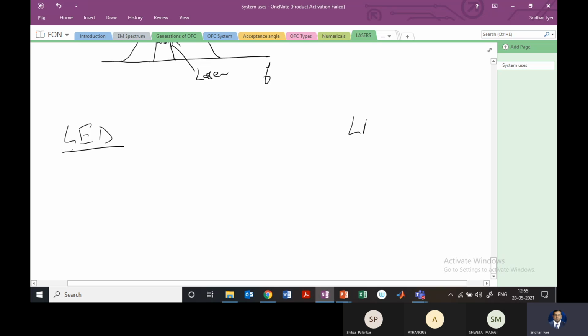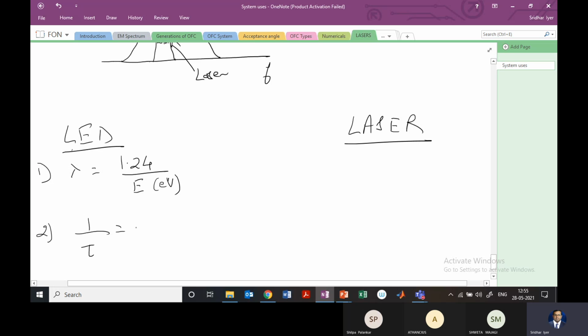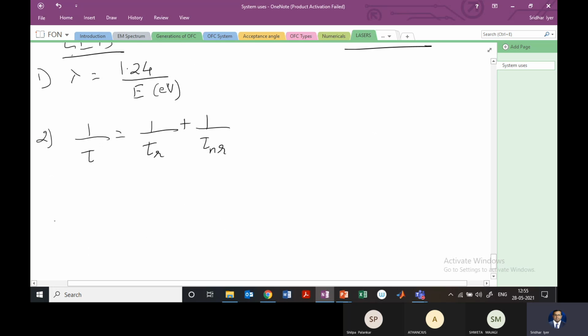Mathematics wise, if I have to separate the equations which are important for us. So for the LED, these are the equations you'll need from an exam point of view. One is lambda related to energy. This we did in module 1 also. So E is that this value 1.24 comes through HC, H into C, and this will be in electron volt. Okay. Second is that of lifetime. So 1 by tau is 1 by tau R plus 1 by tau nR. We need that equation for lifetime.